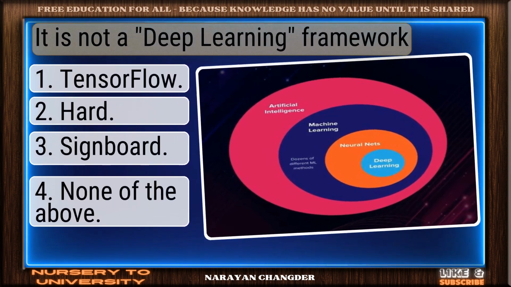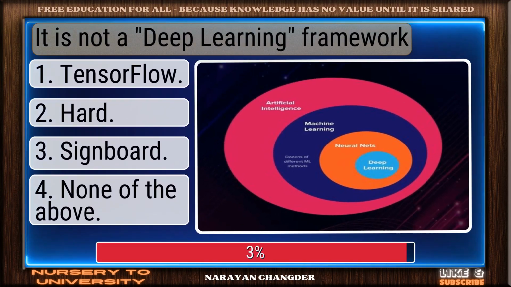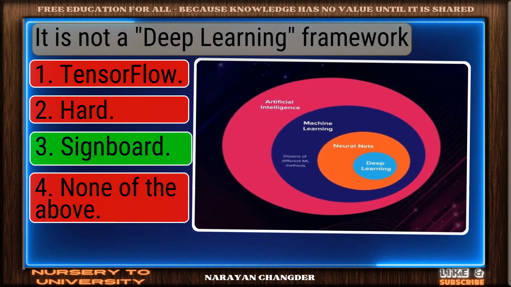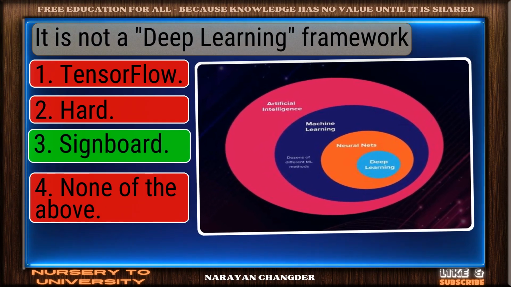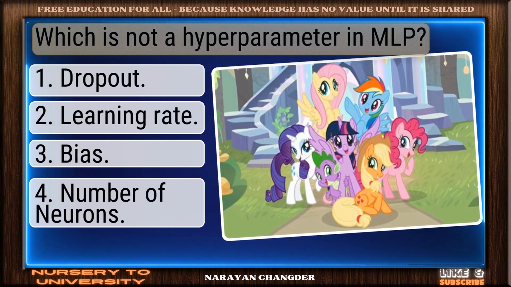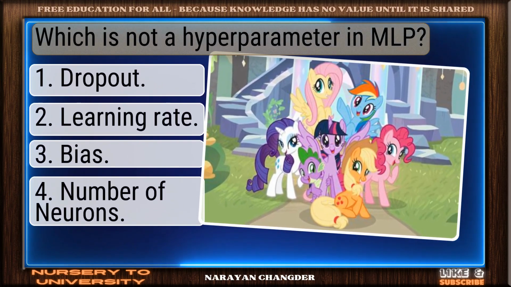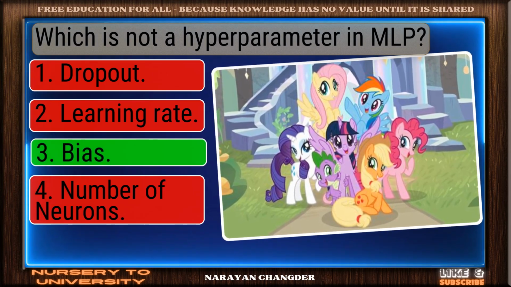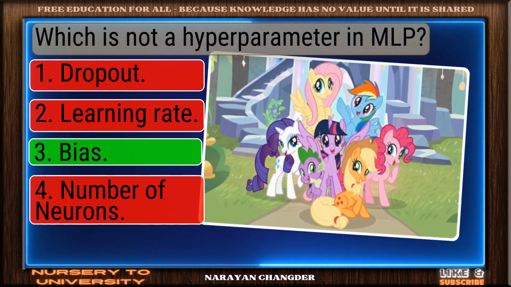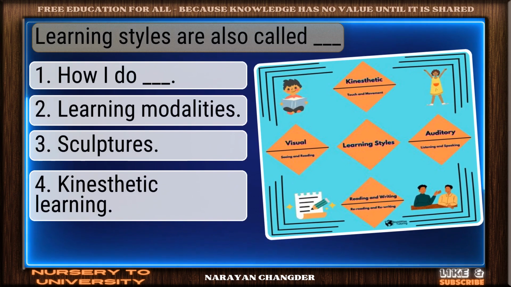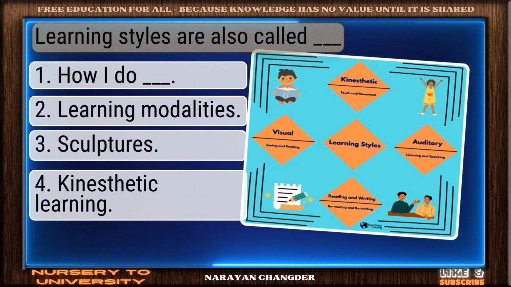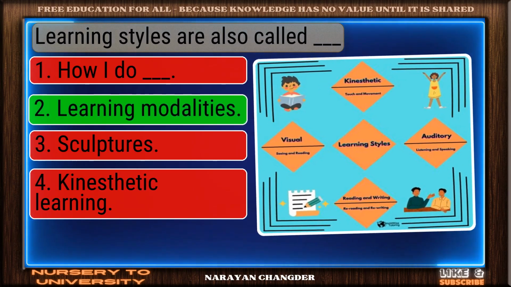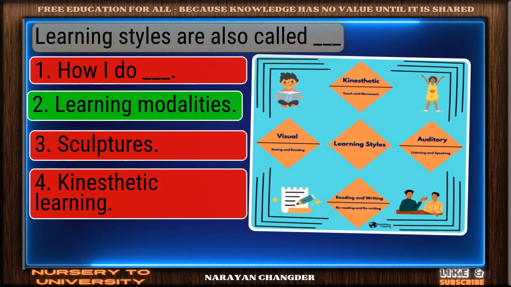Question number 68. It is not a deep learning framework. Clear logic. Your choice TensorBoard is sound and 100% true. Question number 69. Which is not a hyperparameter in MLP? Nice selection. Bias is the correct and valid answer. Question number 70. Learning styles are also called dash. Smart pick. Learning modalities is the correct choice.